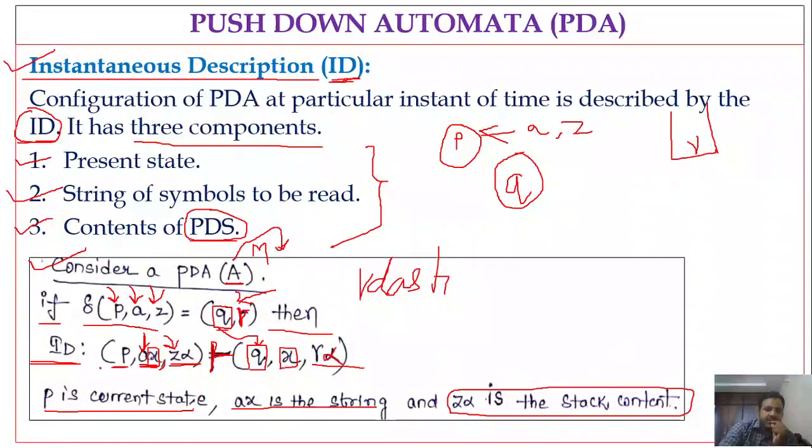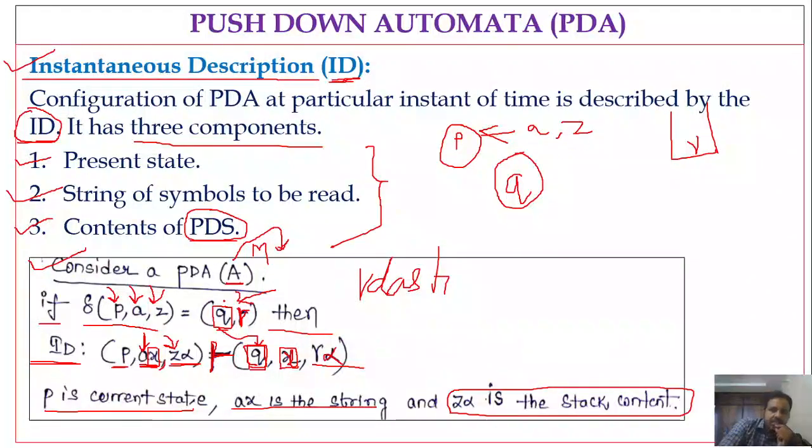Next, what it is saying: you are in state P, you want to process a x comma z alpha, where z alpha is your stack content. From this transition function we could say that on processing small a and z, from state P we go to the state Q. Afterwards, what is the remaining input that we need to process? X. So that is the second part. And the third one is the stack content.